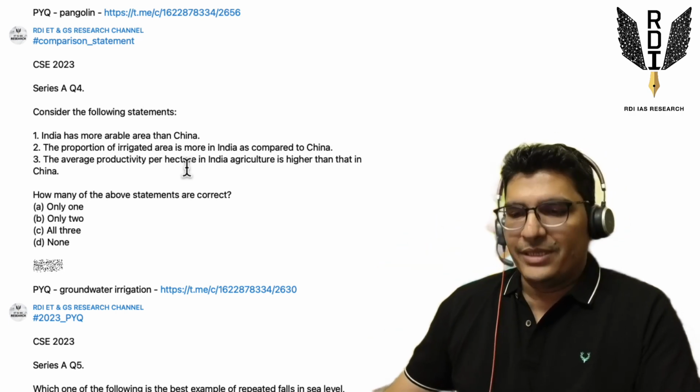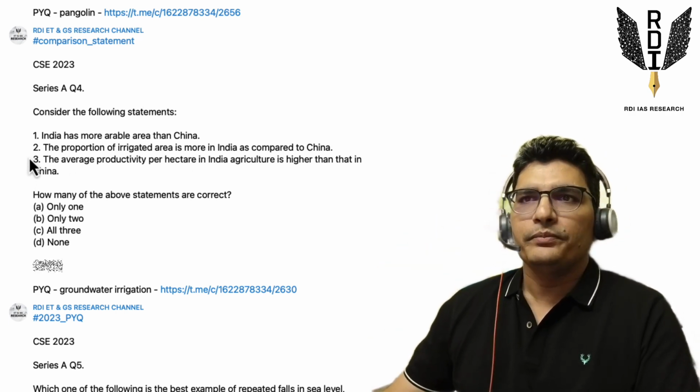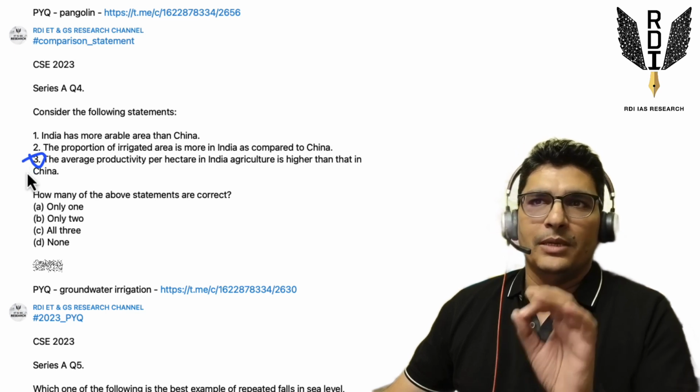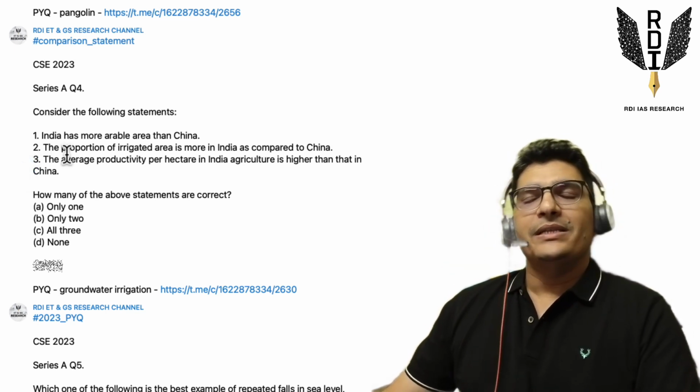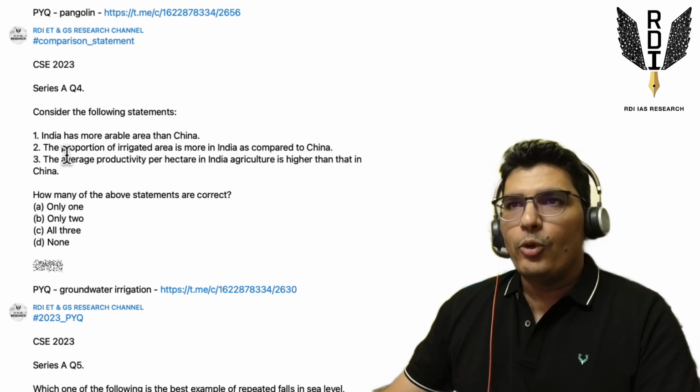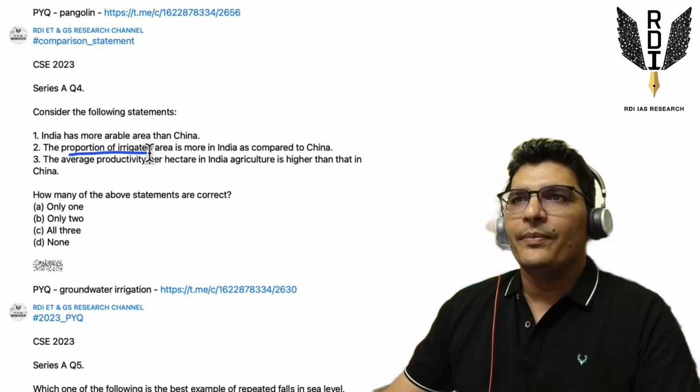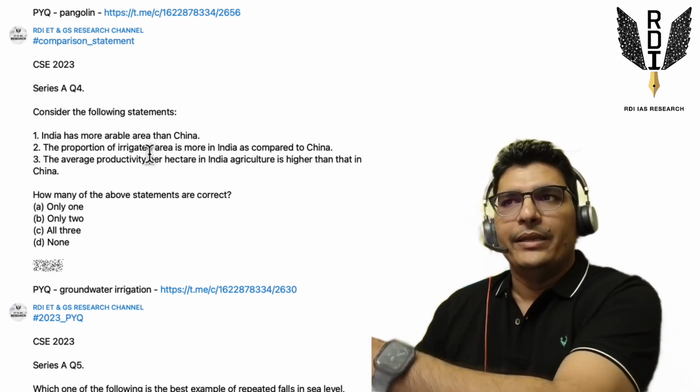Not in India. So this statement should be incorrect, right? I think this statement is incorrect. The second statement, similarly, says the proportion of irrigated area in India is more than that in China.